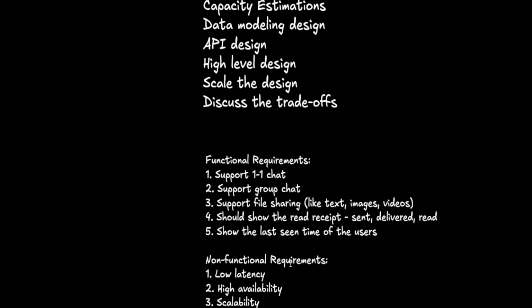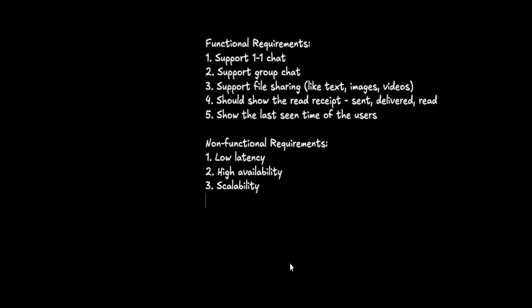Once you're done with the non-functional requirements definition, you need to check once again with your interviewer if he or she is okay with these requirements, or if anything needs to be added either in functional or non-functional requirements, and have this agreement before you proceed to the next section. Is it clear? Next is about capacity estimations, right?